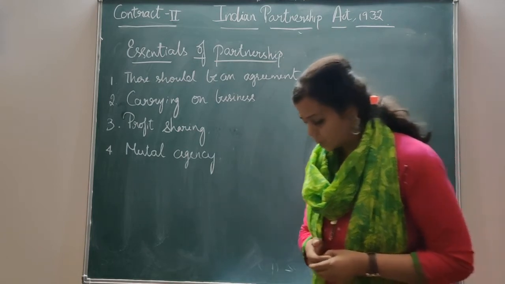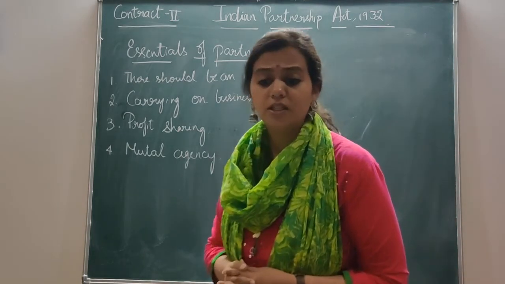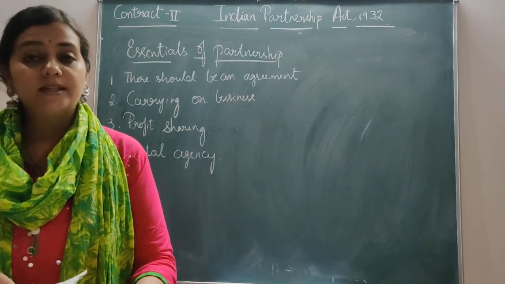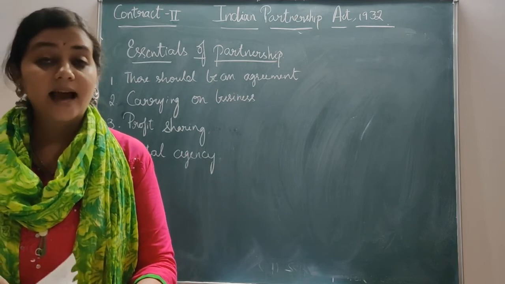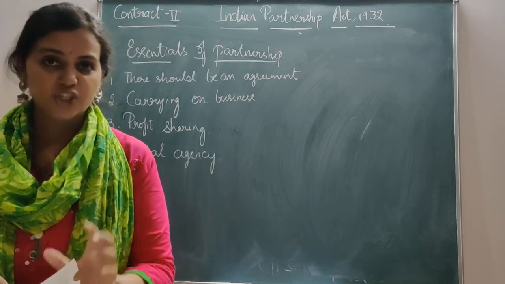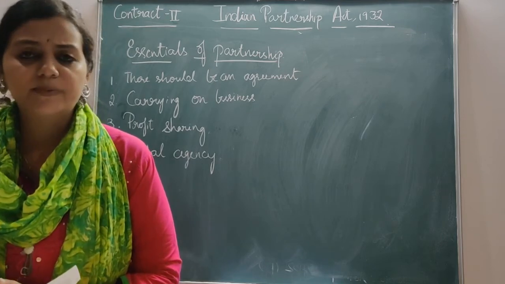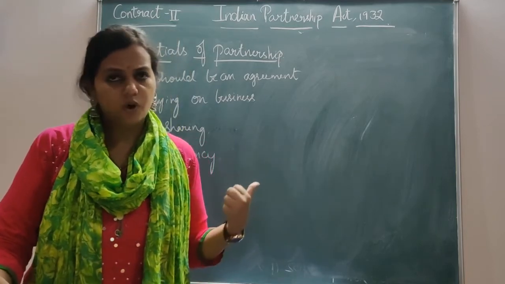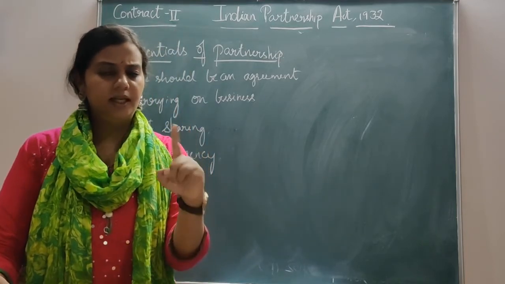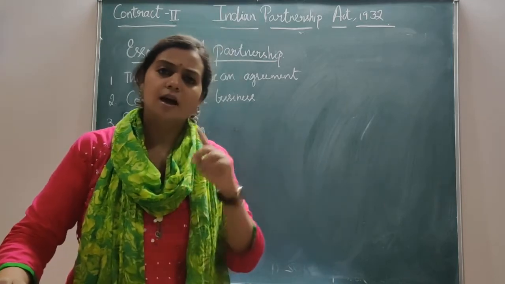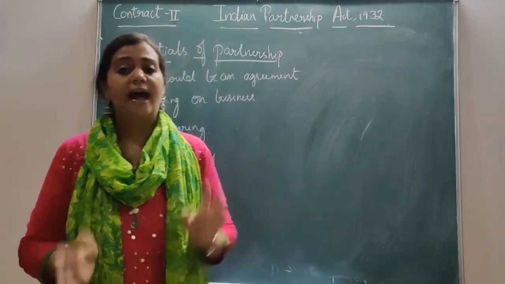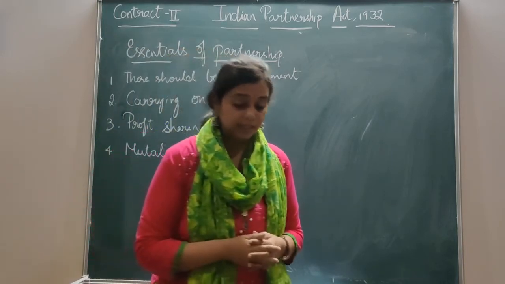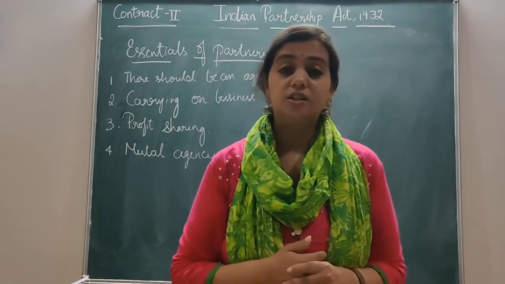Then the fourth and last one is mutual agency. What is mutual agency? What did I say in the definition? Partnership is a relationship between persons who have entered into some business. There, one person is acting on behalf of others, or else all the partners are carrying on the business. So that means there is mutual agency.